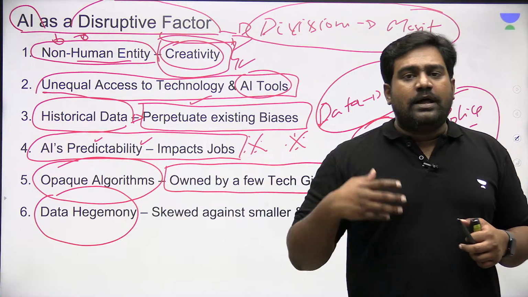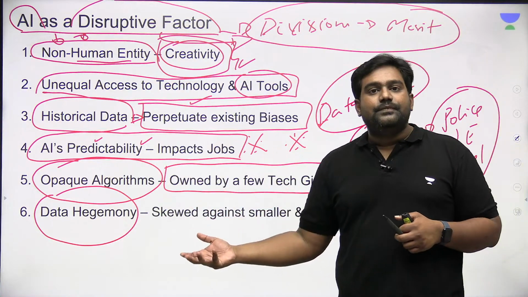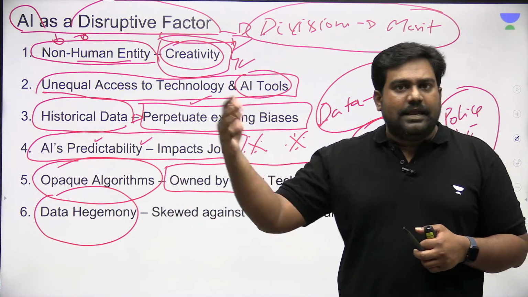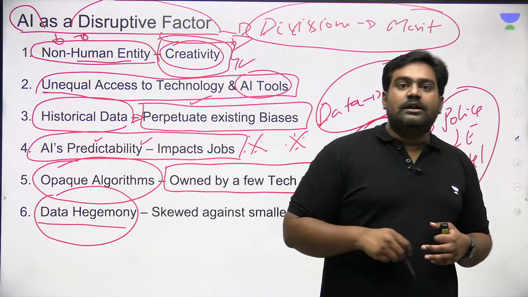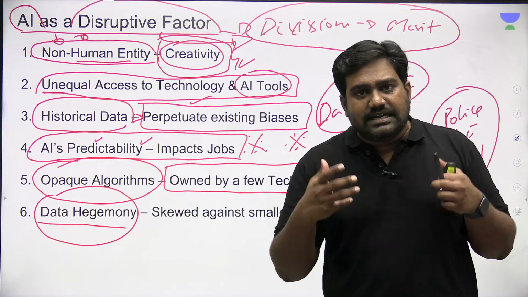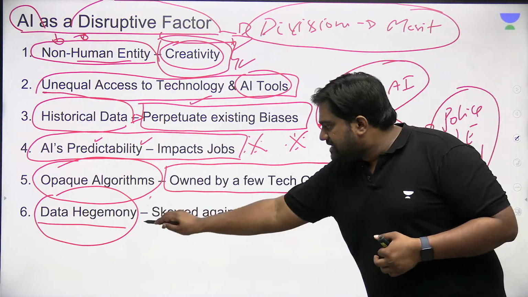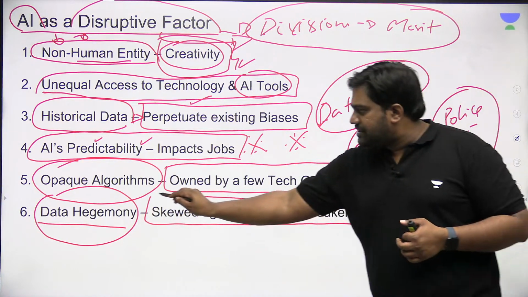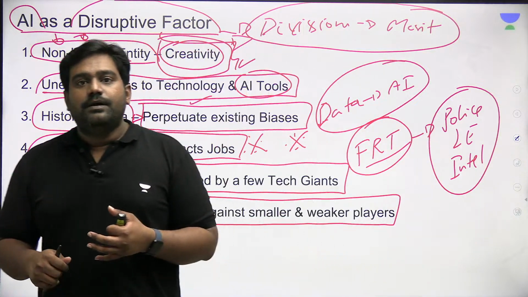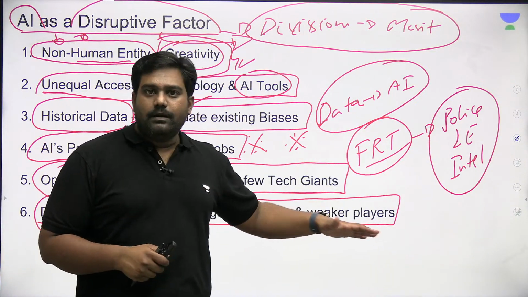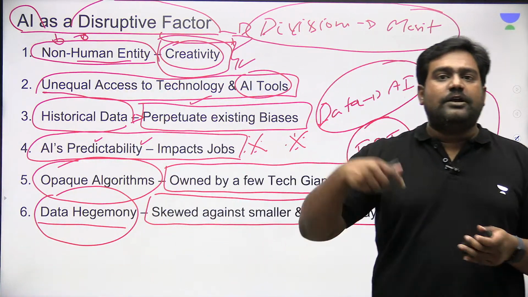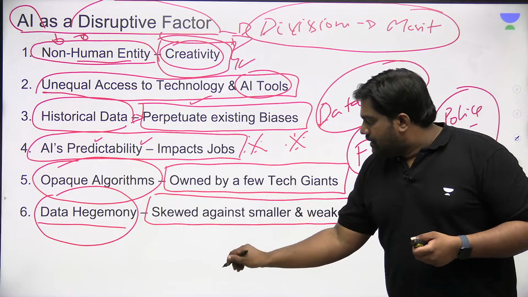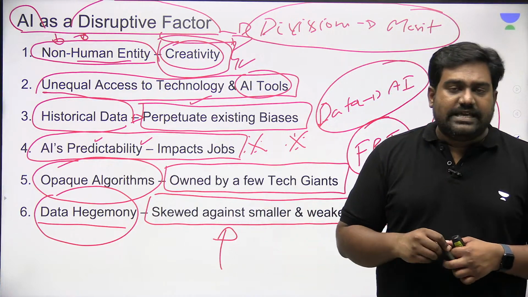It's already being said that one who controls data will control the future. Be it a country or a company which owns massive quantities of reliable data, they will control the future. Data is the new oil. Data is the new gold. So this is clearly skewed against the smaller players and the weaker sections. Countries which are weak, underdeveloped, poor, or even developing nations stand to lose out compared to developed nations. Big companies will gain as they control data.